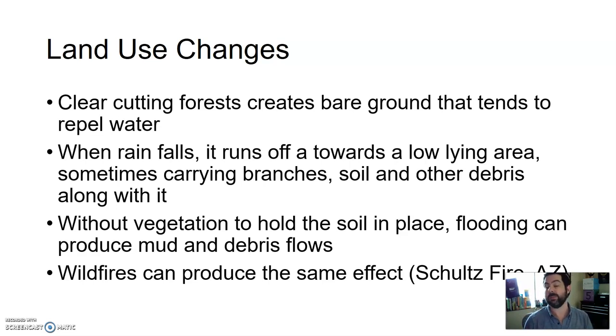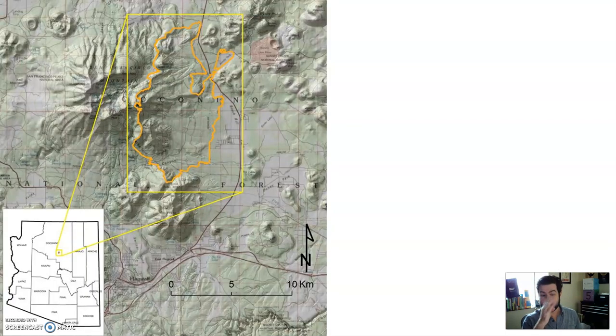Wildfires can produce the same effect as well. Burning down vegetation, you don't have that vegetation. When it rains, it's not going to soak into that area, it's just going to slosh right downhill. So in a wildfire, you have a bunch of ash now. When ash gets wet, it turns into mud and just flows right downhill. This very same thing happened in Flagstaff in the Schultz fire.